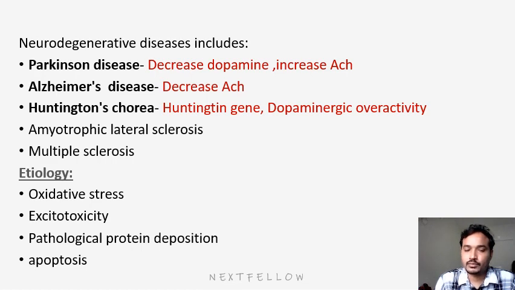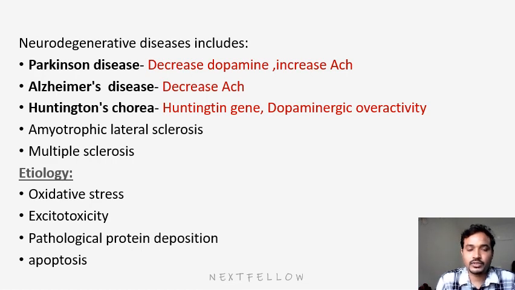In Alzheimer's, the main neurotransmitter involved is acetylcholine, that is, a decrease of acetylcholine. Huntington chorea is a genetic disorder. The main gene involved is the Huntington gene, with dopaminergic overactivity. Amyotrophic lateral sclerosis and multiple sclerosis are neuronal diseases where mainly demyelination of neurons is involved.